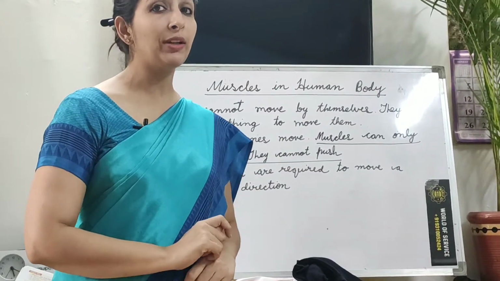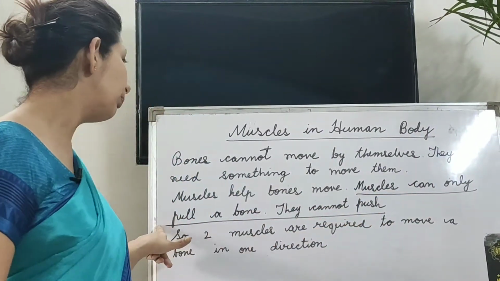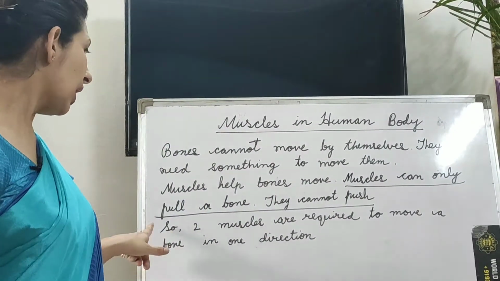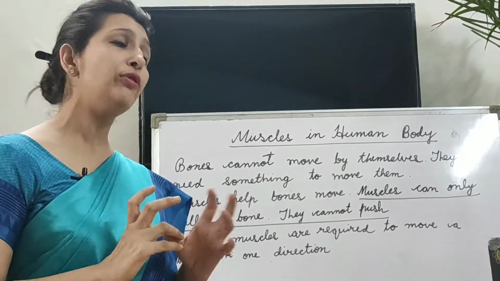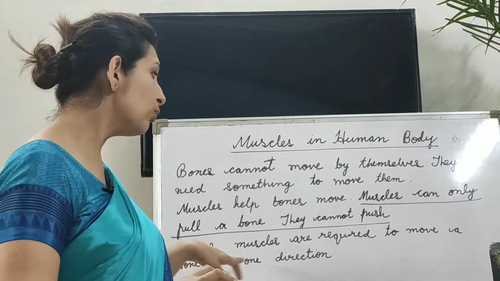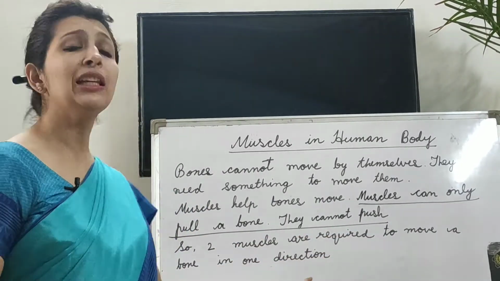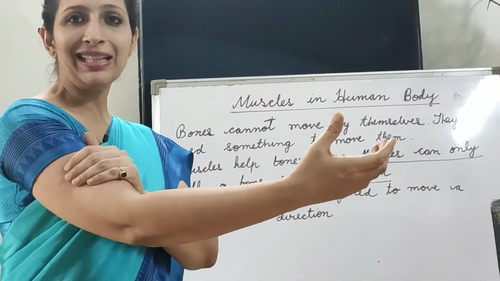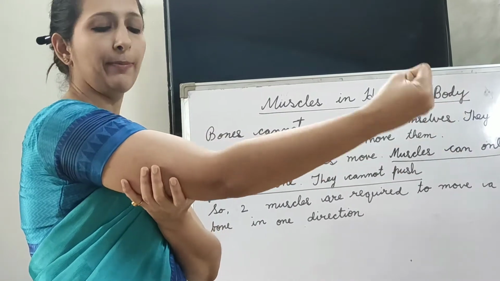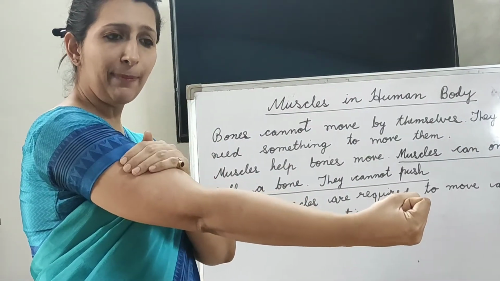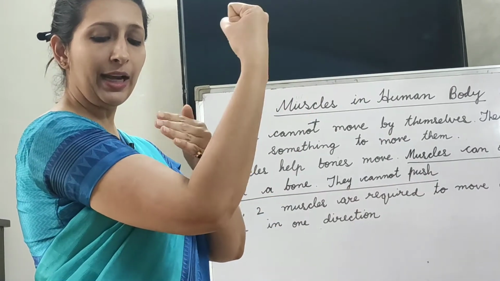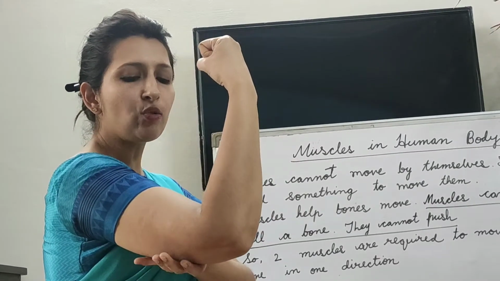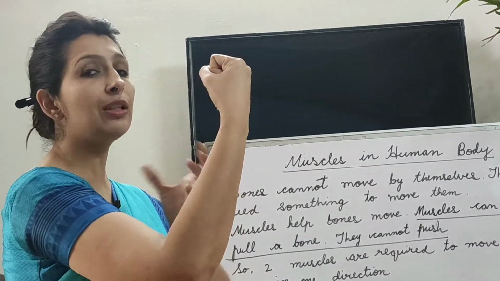But children, do you know one important thing? Muscles can only pull a bone. They cannot push. This is a very interesting fact. In order to move anything, you need two muscles. Two muscles are required to move a bone in one direction. For example, let us take the example of bicep. This is known as bicep and this is known as tricep. When my tricep is moving up, if I do like this, when bicep is expanding, the tricep is contracting. So this is the way it works.